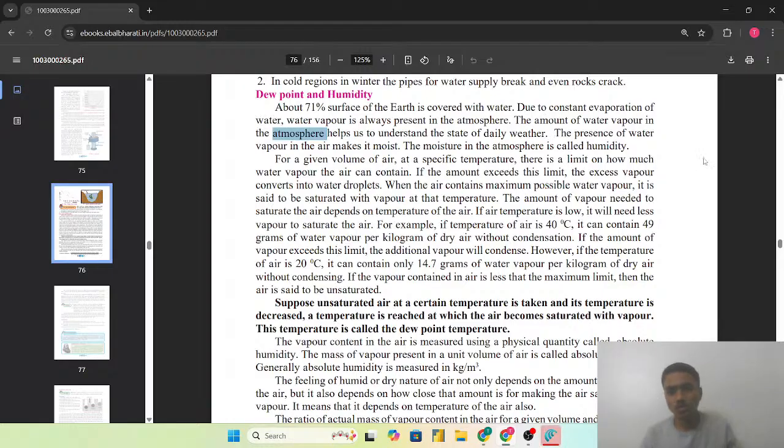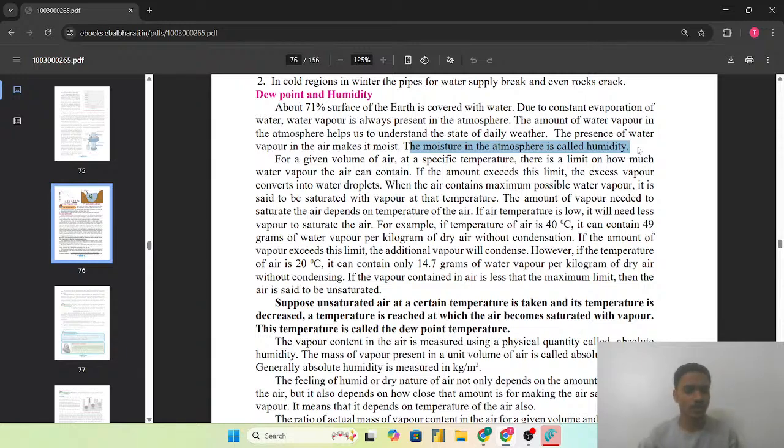So the presence of the water vapor in the air makes that air moist. The moisture in the atmosphere, it is only called as the humidity. मतलब ह्यूमिडिटी क्या है? The presence of the water vapor in the air makes it moist. मतलब जो वाटर वेपर जो एयर में प्रेजेंट है उसकी वजह से एयर जो है वो मॉइस्ट होती है, and that the moisture which is present in that air or the atmosphere, it is called as the humidity.